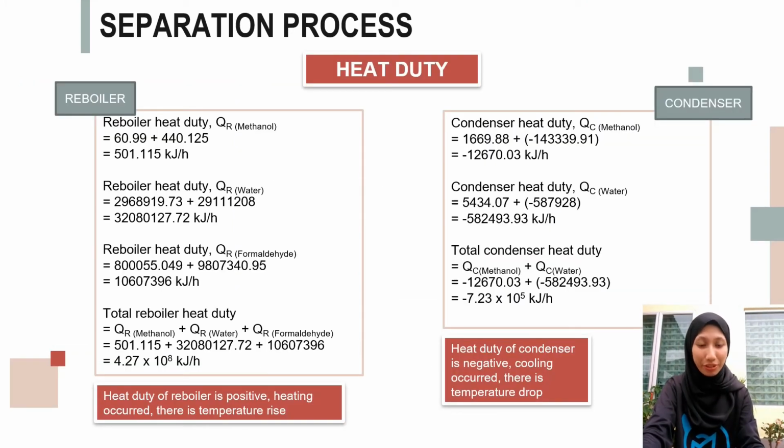Moving on to heat duty, the total reboiler heat duty has been calculated to be 4.27 times 10 to the power of 8 kJ per hour. Since it is a positive value, heating occurs and there is a temperature rise, while the total condenser heat duty has been calculated to be negative 7.2 times 10 to the power of 5 kJ per hour. The negative value proves cooling has occurred and there is a temperature drop.